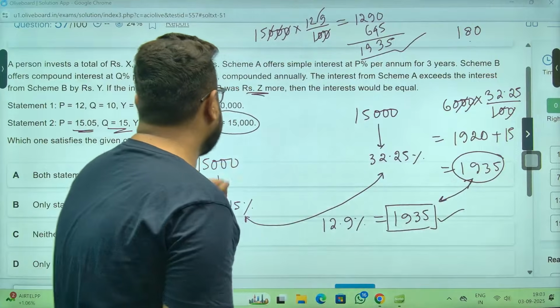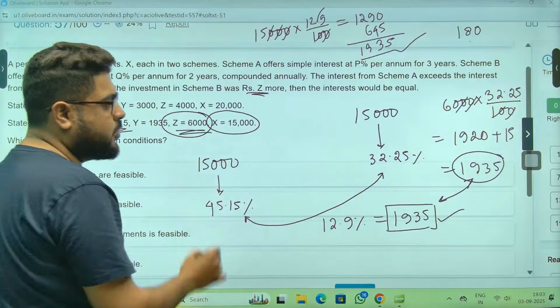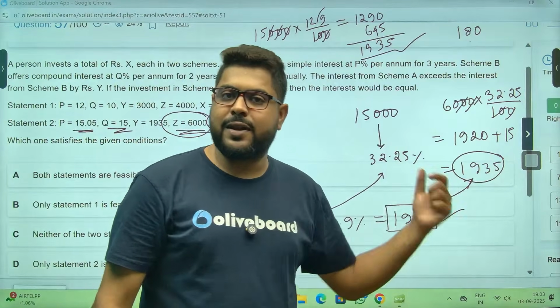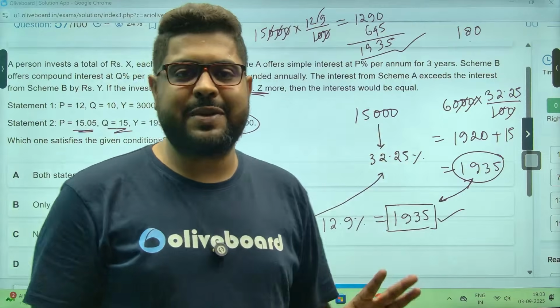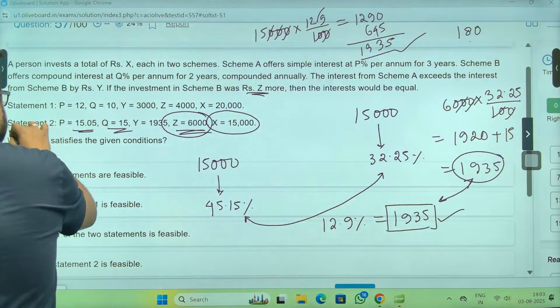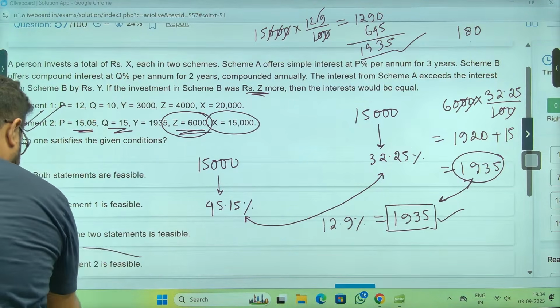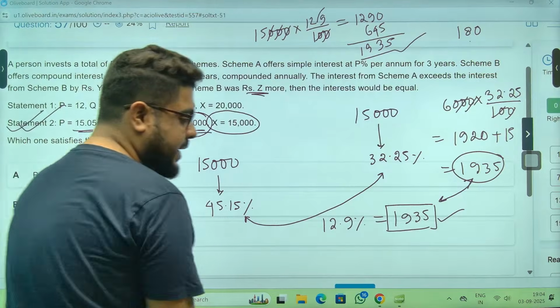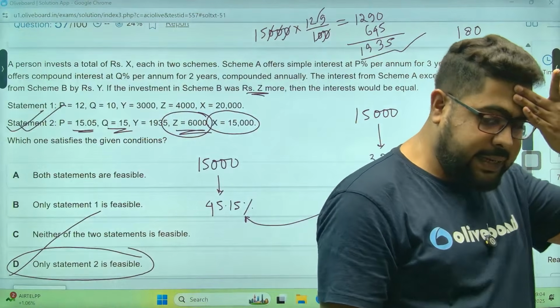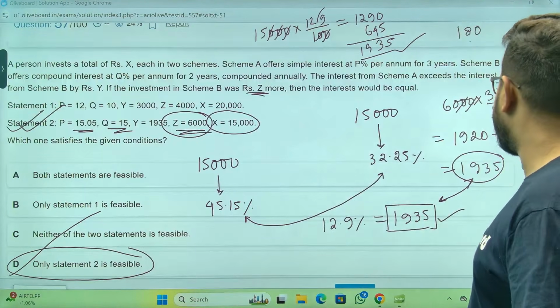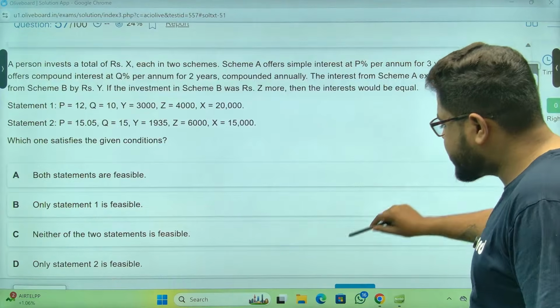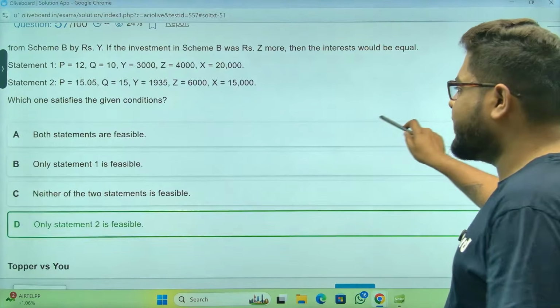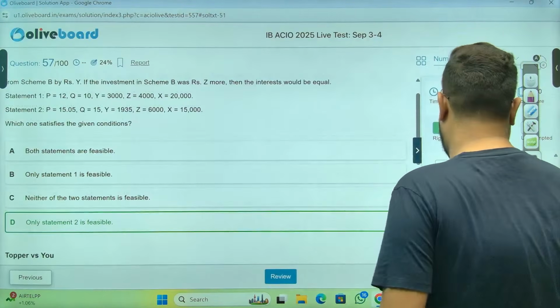Meaning, if they had invested 6,000 rupees more, both the interest would have been equal. So that means statement 2 is correct, sir. So only statement 2 is feasible. Option D is your correct answer. Option D is most definitely your correct answer. Now, this was one question after a long time which was a little calculative.